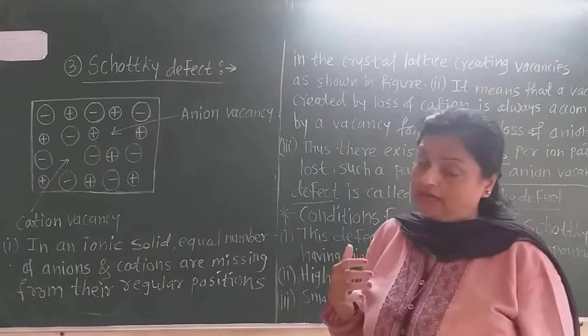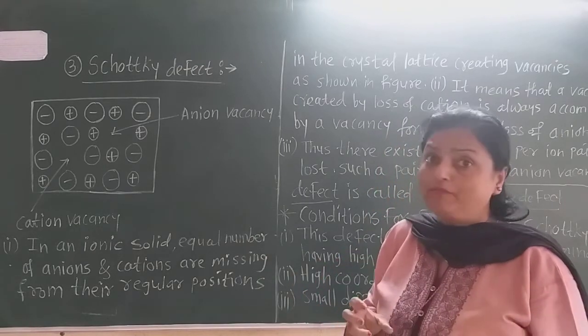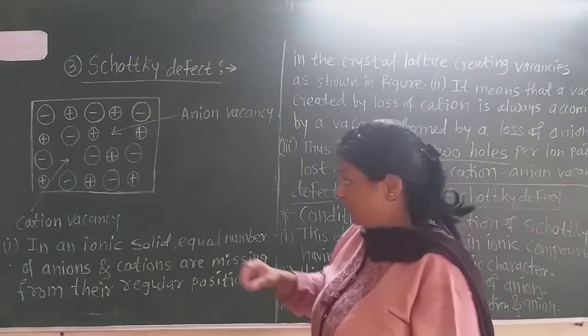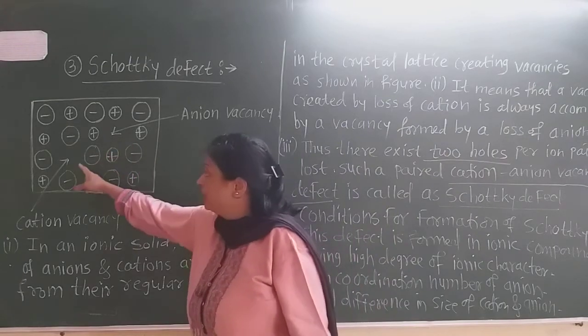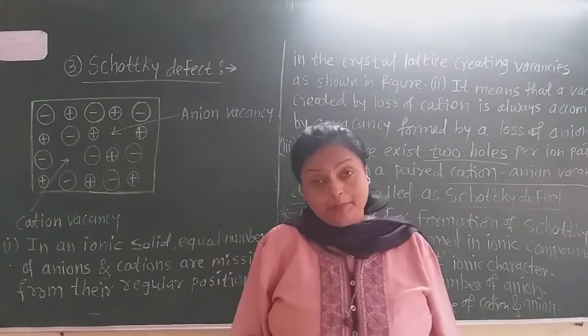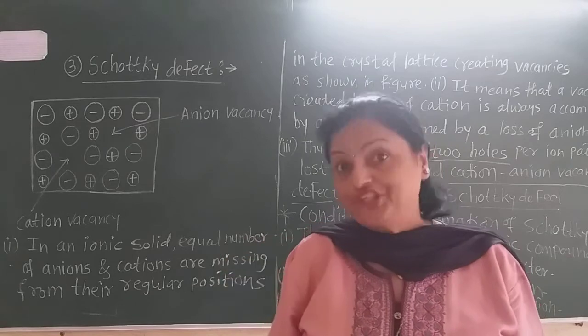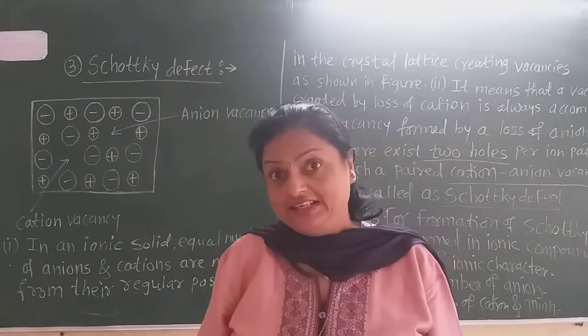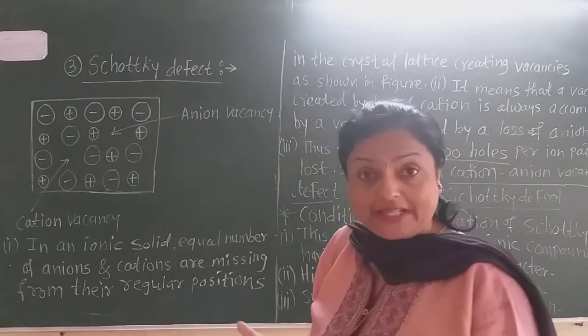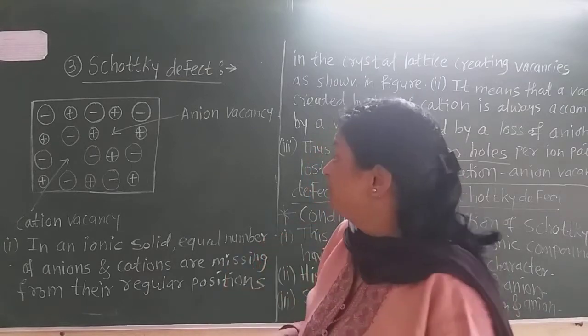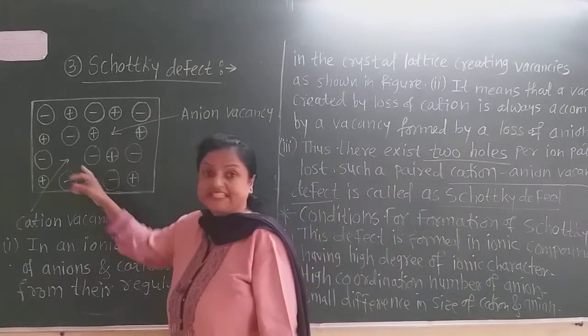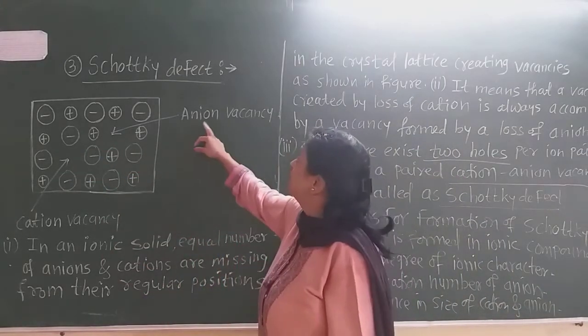But at the same time, one of the anions and one of the cations miss their positions or lose their position. Due to that, there is formation of two vacancies. One vacancy is due to the anion.